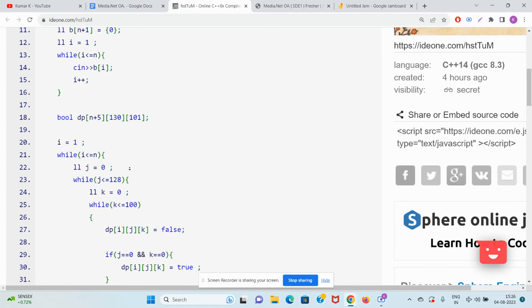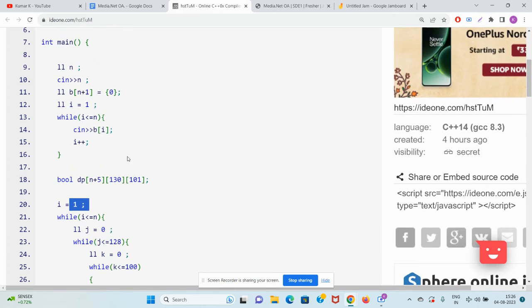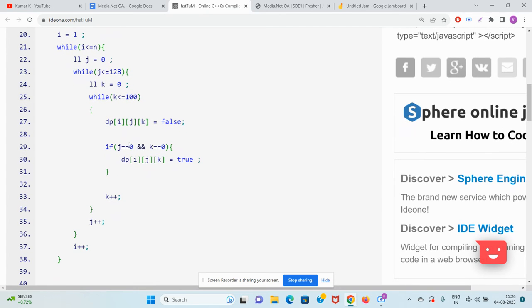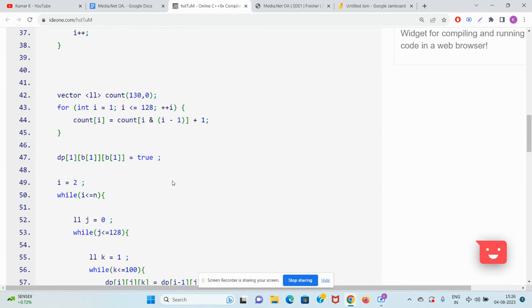So now guys, you start iterating from 1. You can see the little base case details whenever you want. So guys, first you fill all the DP values with false, and only when J is 0, K is 0, you fill it with true. There is a reason for it. You will automatically understand. I leave it up to the reader to understand why I did that.